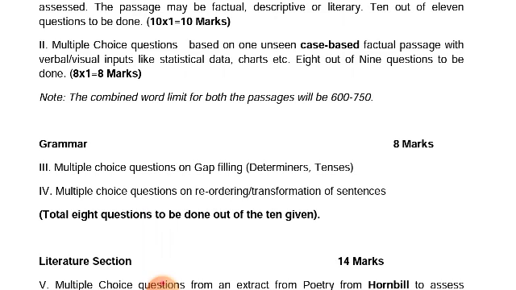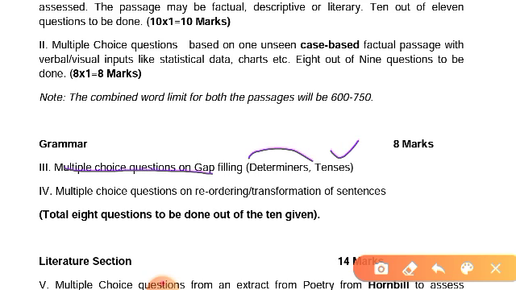Next is the grammar part. In the grammar part, there are multiple choice questions on gap filling, determiners and tenses. In the earlier videos we completed the tenses topic, and in the next videos we will complete determiners also. There are multiple choice questions on gap filling, and on reordering and transformation of sentences.